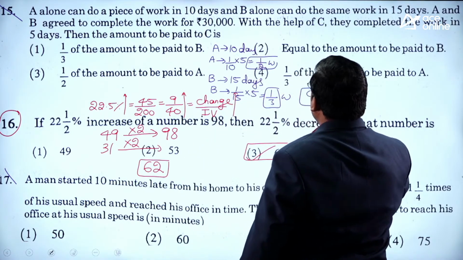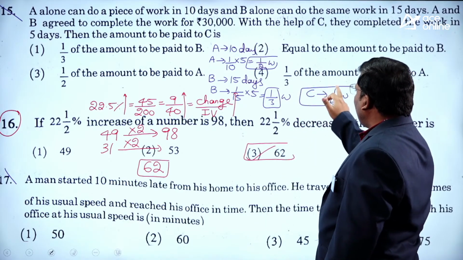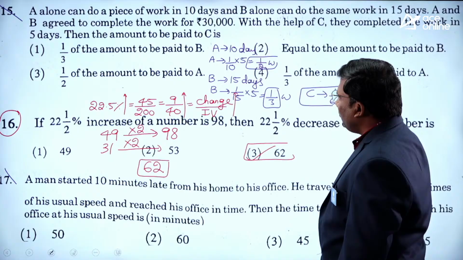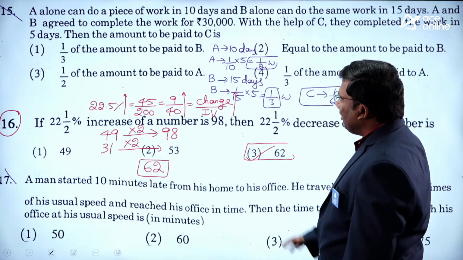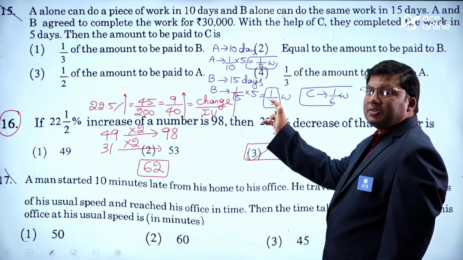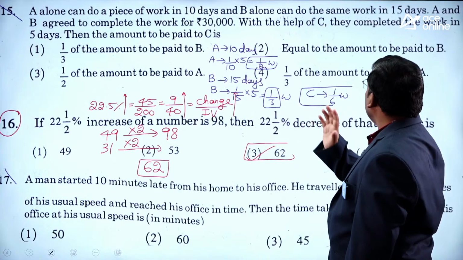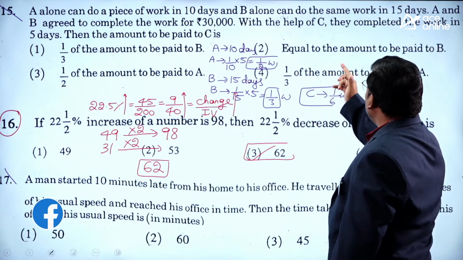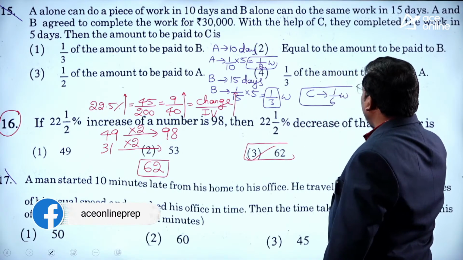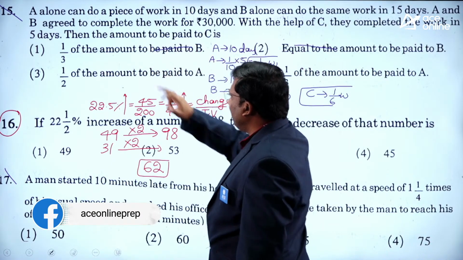Then the amount paid to C is 1/6 of the total amount. If you see, 1/3 of the amount is paid to B. How much is paid to C? 1/3 of 1/3 is 1/9, which is not possible. C and B will never get equal amounts.